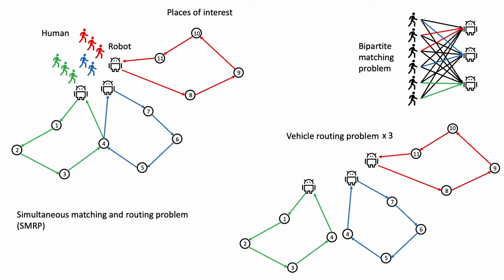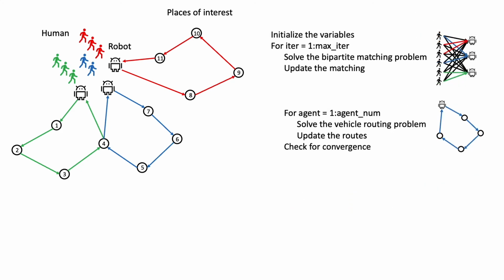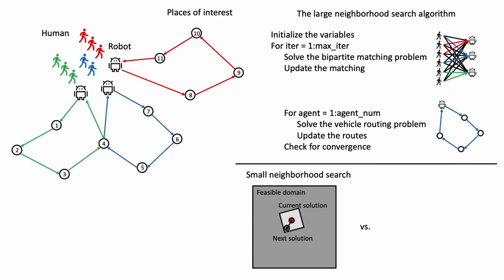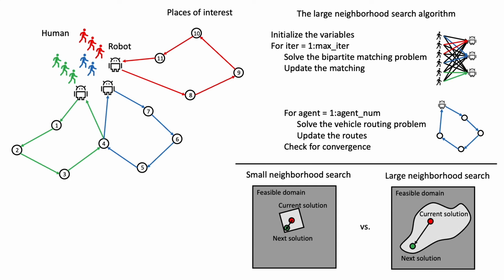According to this analysis, one question that we want to ask is, could we leverage these previous solvers to solve the SMRP? According to our approach, we first initialize the matching and the routes randomly and iteratively improve the solution. In each iteration, we first fix the routes and solve a matching problem, and then fix the matching and solve multiple routing problems. Such an iterative approach is called a large neighborhood search algorithm. Compared to a small neighborhood search like gradient descent, a large neighborhood search finds the next solution in a much larger neighborhood around the current solution and takes a large step each time.